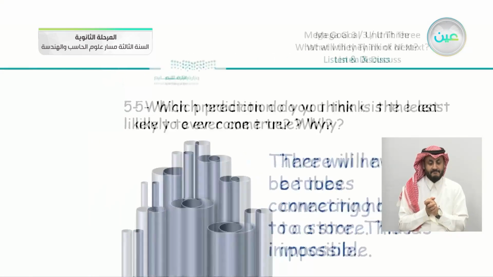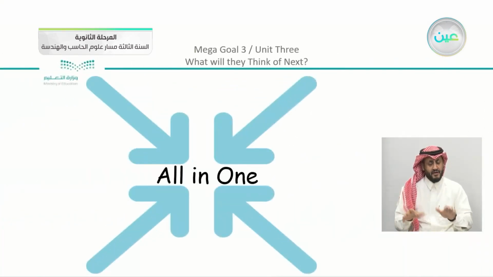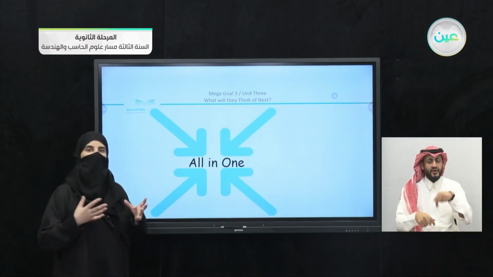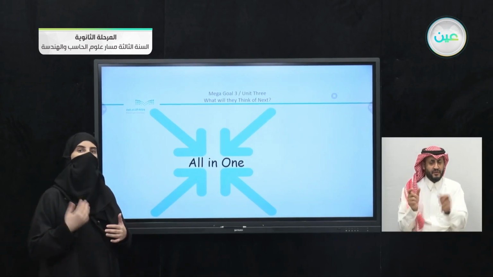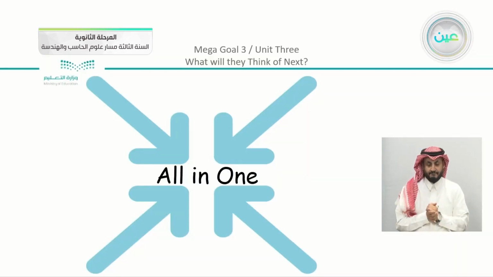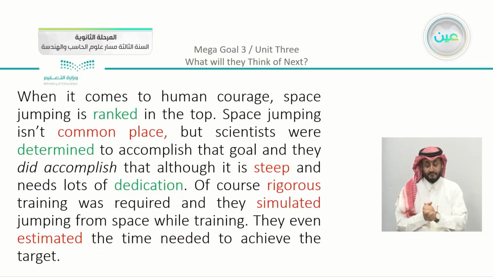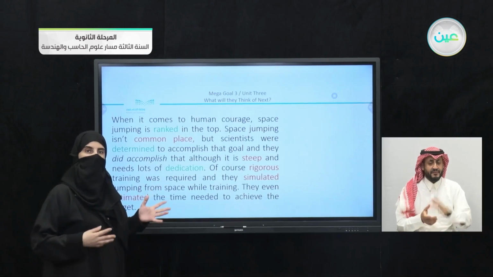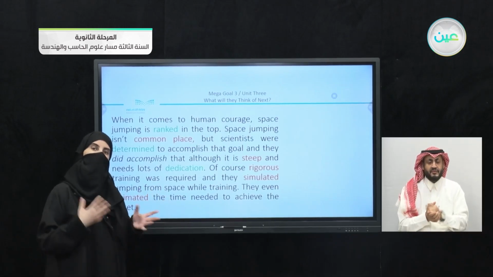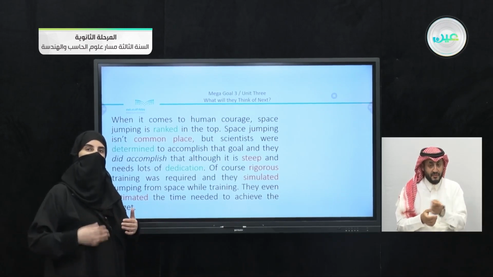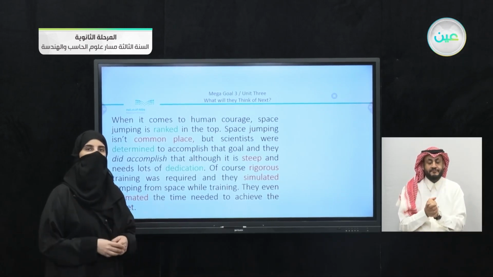Now we have finished the comprehension questions. Going back to my technique, which is all in one, to use the vocabulary in the same content, just to revise and to remember what you have. We're going to see the paragraph that I have completed. You can see that we have the words. The green words are words that we studied in the previous units. And the red colored words are words that we're going to study, inshallah, in the future.